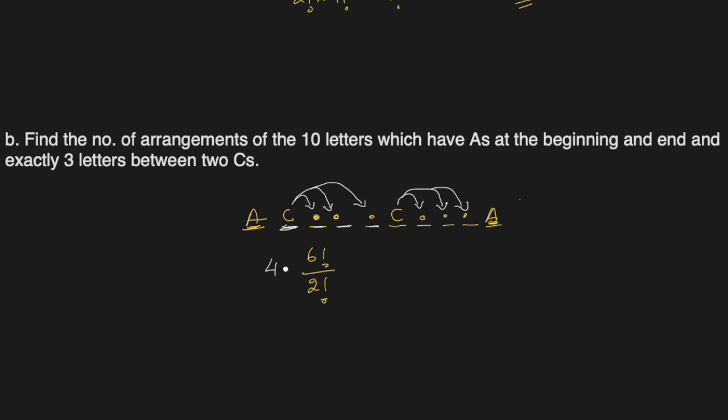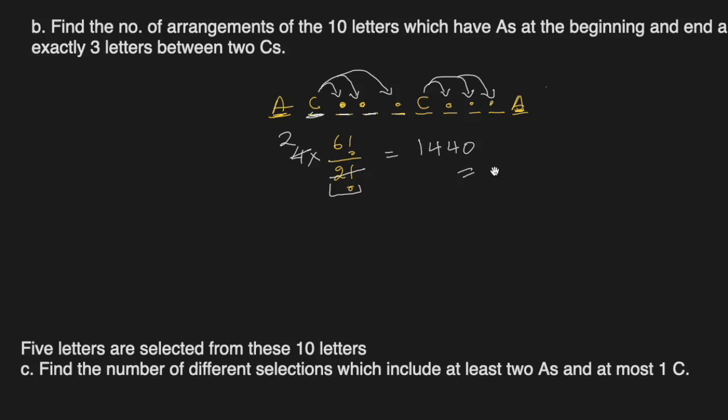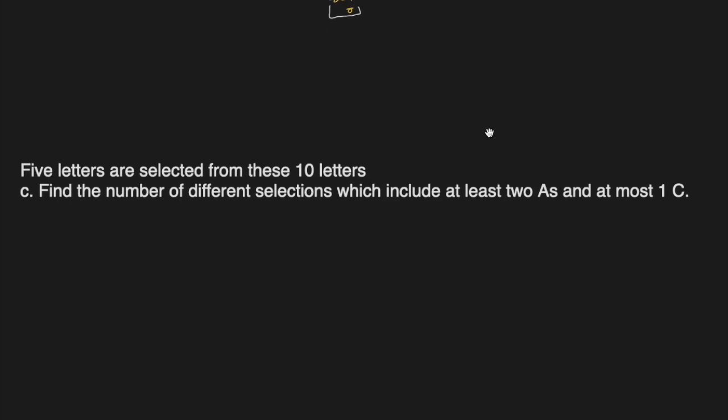So 4 cases for which this will be the situation for each one of them, right? And that's why this will be our answer, and this will cancel. So 2 times 6 factorial, 720, will be 1440 arrangements. Alright, final part of the final question.